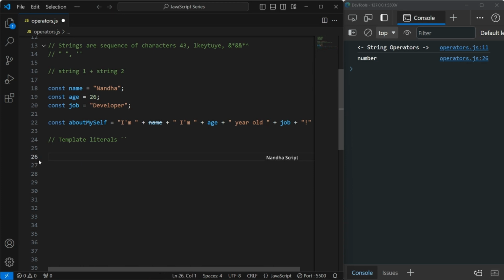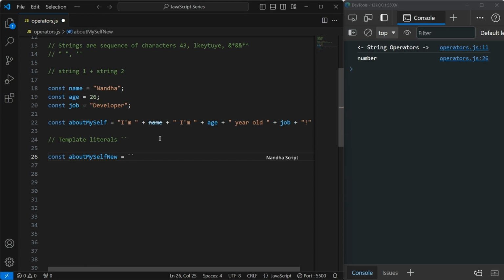Previously we concatenated this, right? I mean aboutMyself, using the plus symbol. We concatenated these things. Now we are doing the same thing using template literals. I'll show you that. const aboutMyselfNew equal to, I'm going to add backticks.